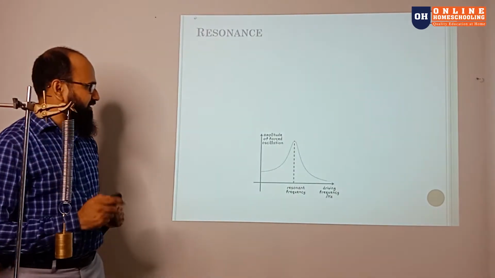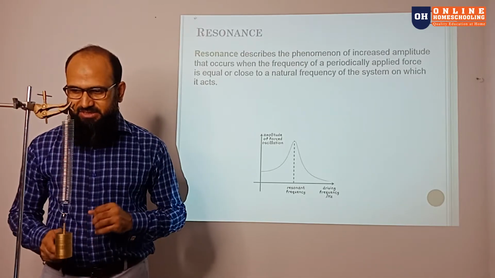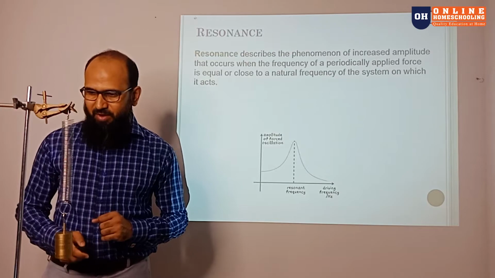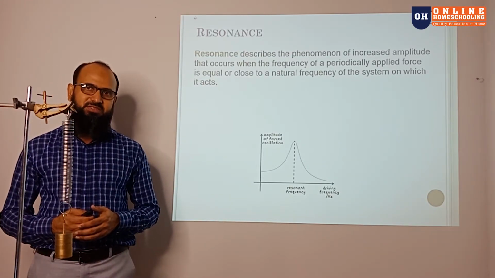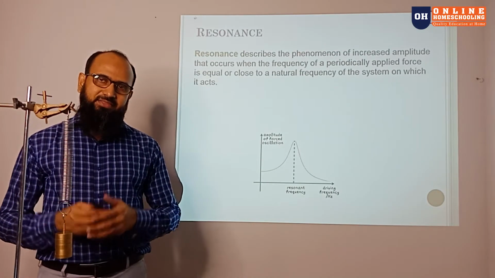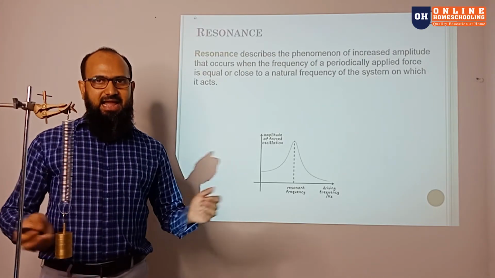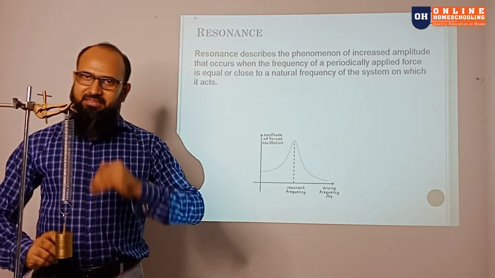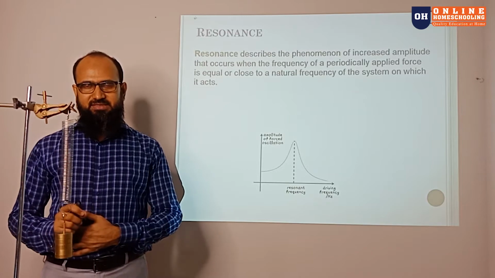Now, if we see what resonance is, resonance describes the phenomenon of increased amplitude that occurs when the frequency of a periodically applied force is equal or close to the natural frequency of the system on which it acts. That means when the natural frequency of the system and the external force's frequency match, then the amplitude is going to be boosted up. That is called resonance.